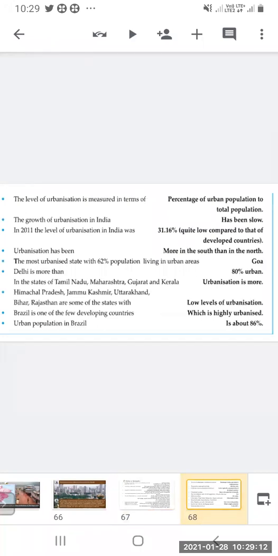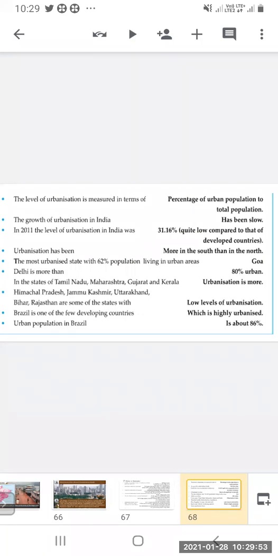The level of urbanization is measured in terms of percentage of urban population to total population. The percentage of urban population out of total population gives you the level of urbanization. The growth of urbanization in India has been slow. In 2011, the level of urbanization in India was 31.16%, quite low compared to that of developed countries.